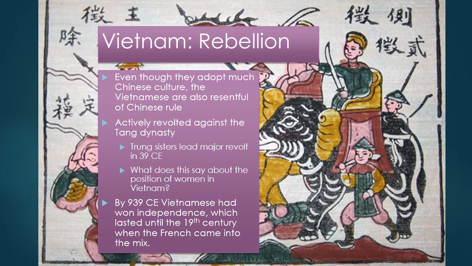So by 939, the Vietnamese had won independence. So from around 40 CE to 939, Vietnam is conquered by China. It wins independence, which it maintains until much later in Unit 5, when we'll talk about the colonization of Vietnam.